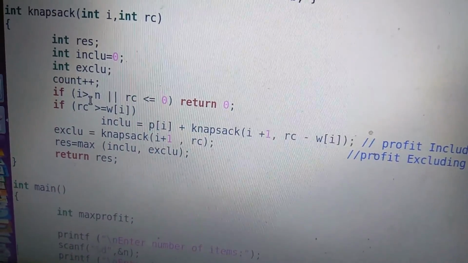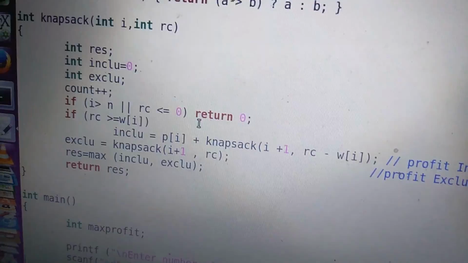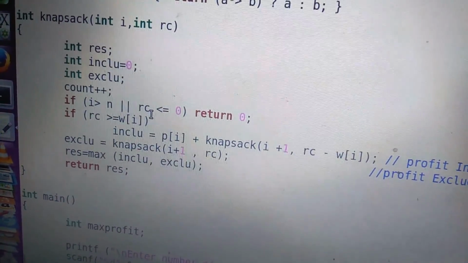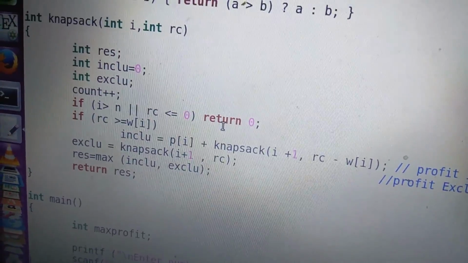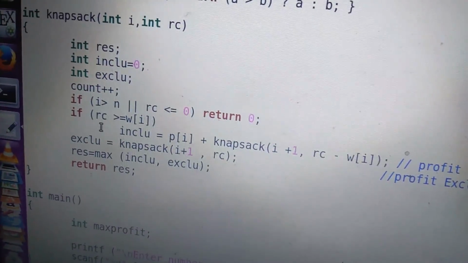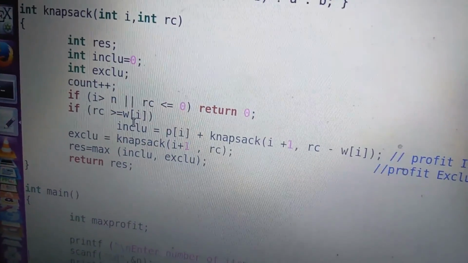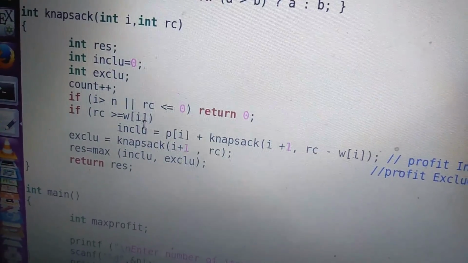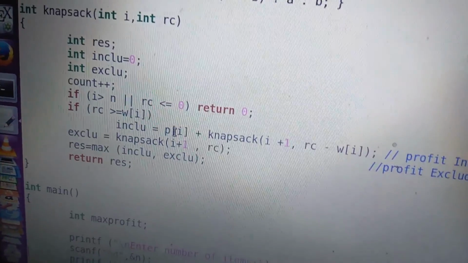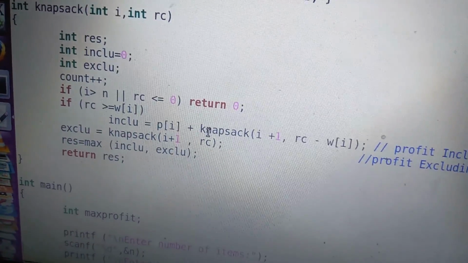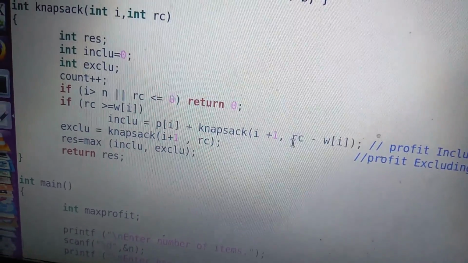See here, when I, the index, is greater than n, or the remaining capacity is less than or equal to 0, we will return 0. If the remaining capacity is greater than or equal to Wi, the weight of the item I, we will include its profit and go for the next item.